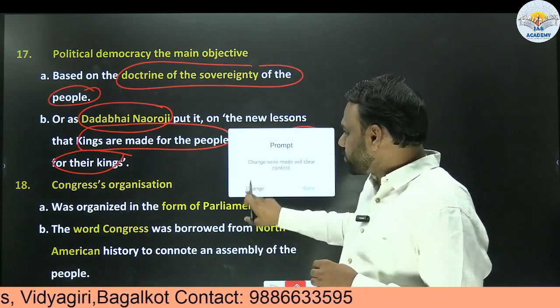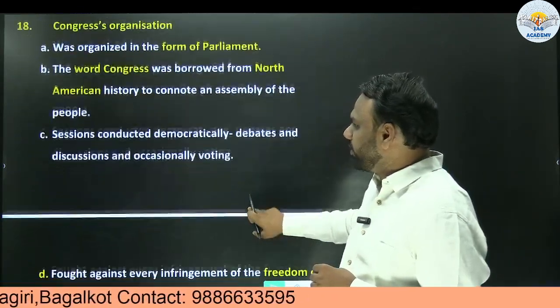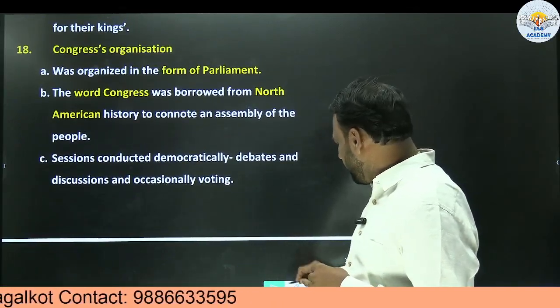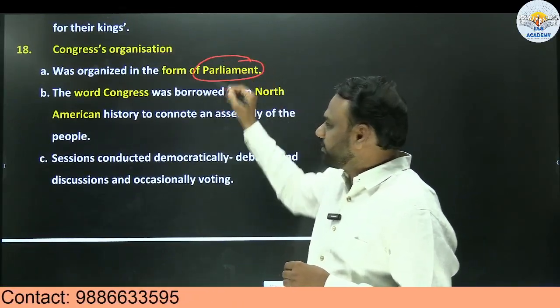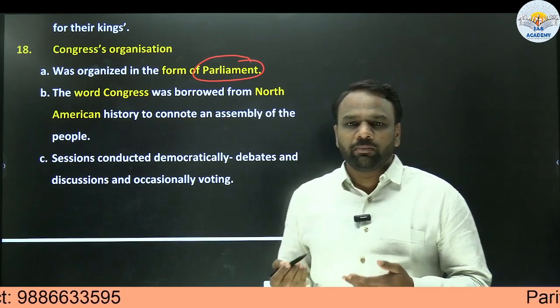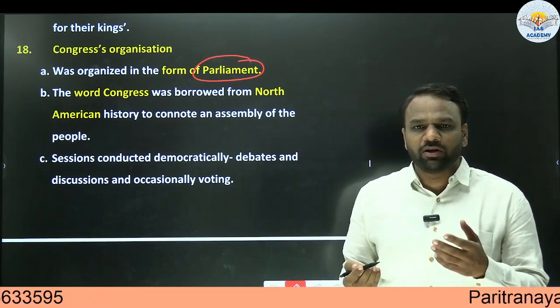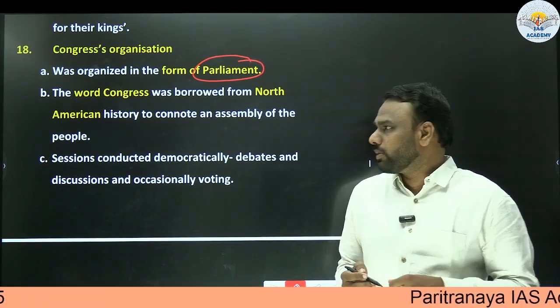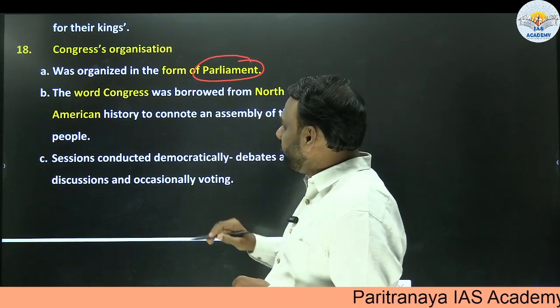Next, how was Congress organized? Very important. Congress was organized in the form of parliament. We know about parliament. The major role of parliament is to make laws and to have control over the government. So it was organized in the form of parliament.